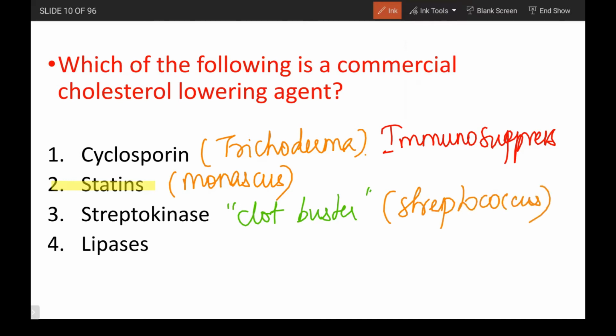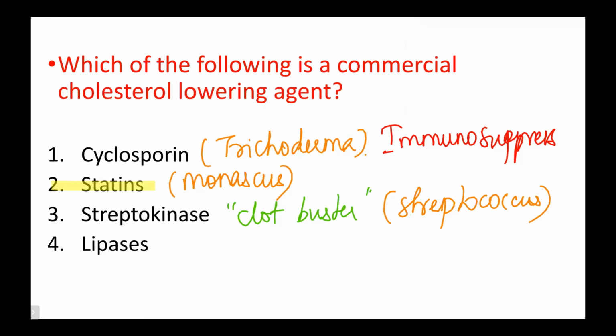Lipases, it's a group of enzymes that is going to have a detergent action. Okay, so mainly it is going to remove the oil stains that are present and all that. Okay, so these are some examples. Apart from that, you have some more things like pectinases that are used in fruit juice bottles and all that. So you can have a look at that. In the microbes chapter, as far as it is concerned, the agents are very important. Okay, these uses are very important. Like what are the biofertilizer agents? What are the biochemical agents? We have those questions in the coming slides. Okay, so just focus on these parts.